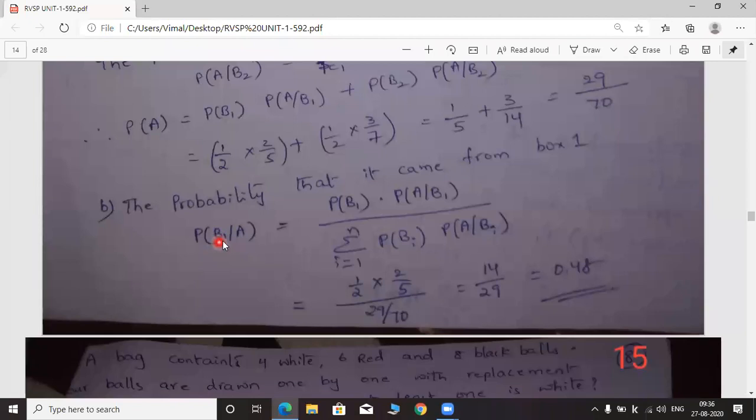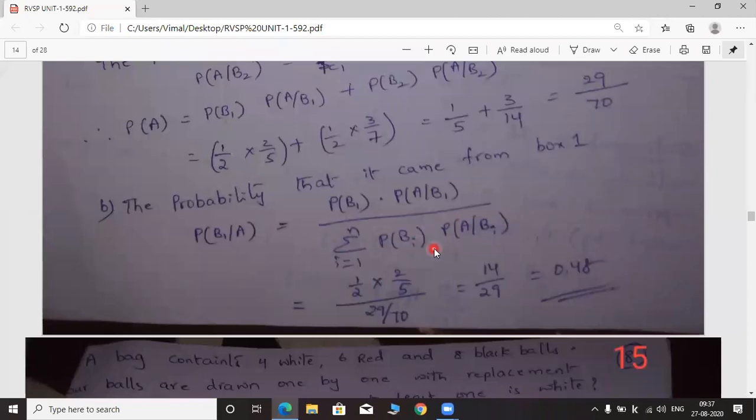P of B1 given A is equal to P of B1 into P of A given B1, divided by sigma i equals 1 to n P of Bi into P of A given Bi. All of you see this. This denominator is nothing but the total probability theorem. Already, while proving Bayes theorem, I told you.